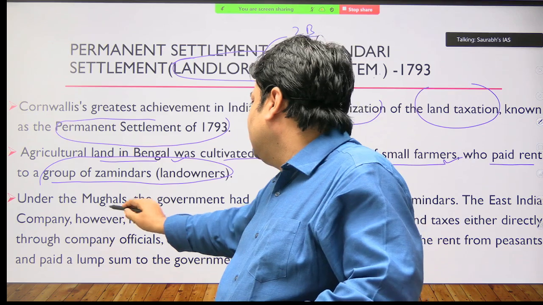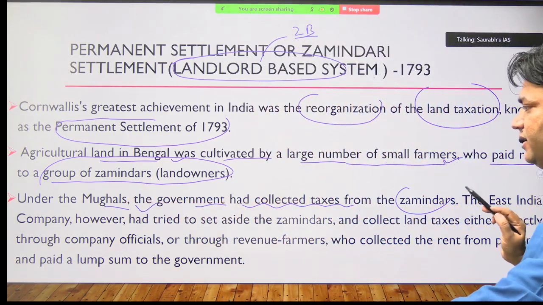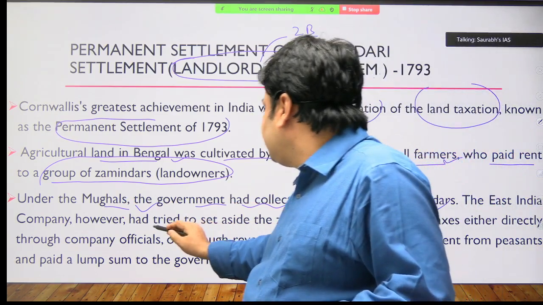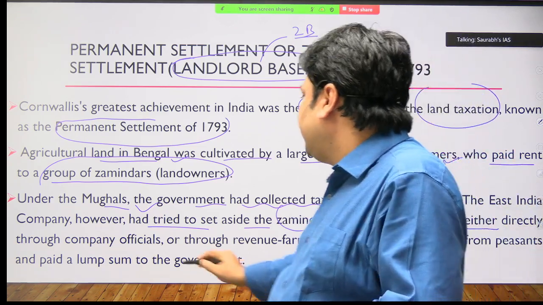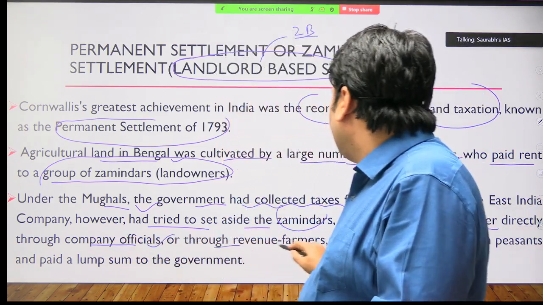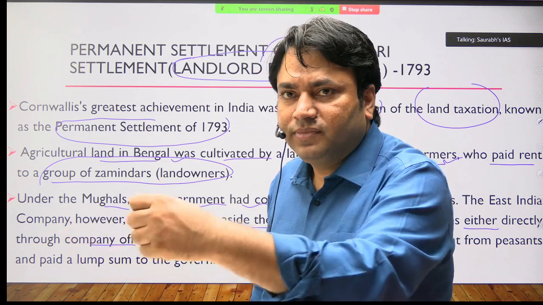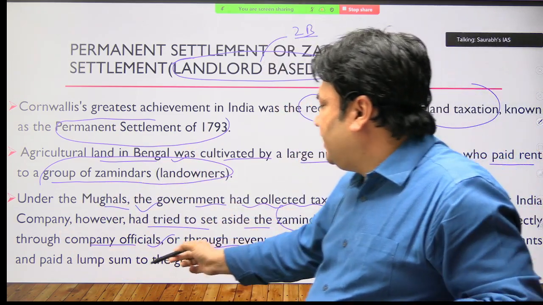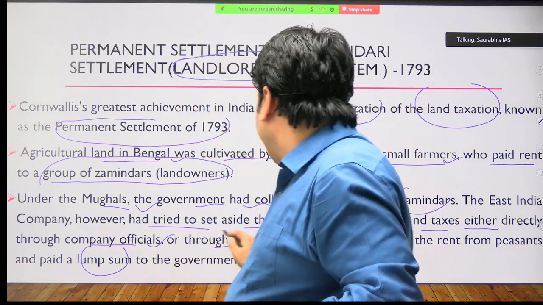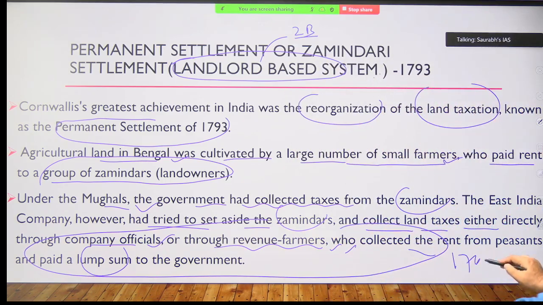Under the Mughals, the government had collected taxes from the zamindars, right? The EIC, however, had tried to set aside the zamindars and collect land taxes either directly through company officials or through revenue farmers. It was about the previous topic that we discussed, who collected the rent from the peasants and paid a lump sum amount to the government. So this model was there during this period, 1765 to 1772.